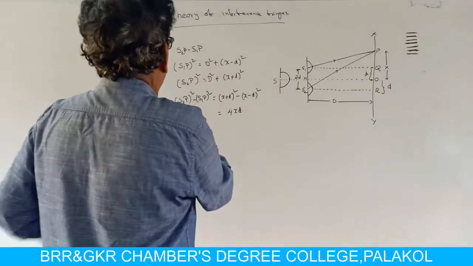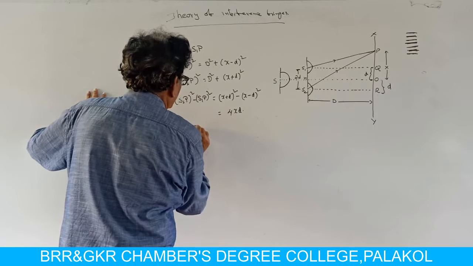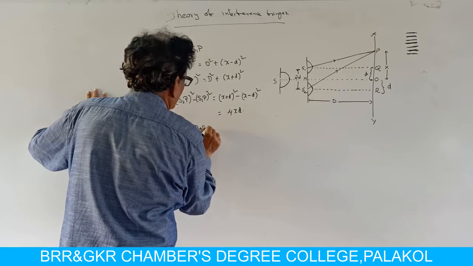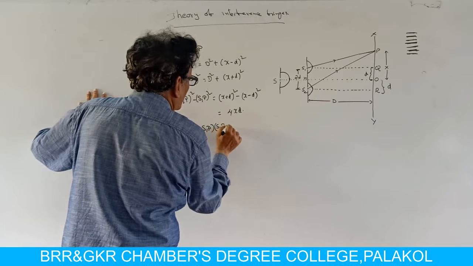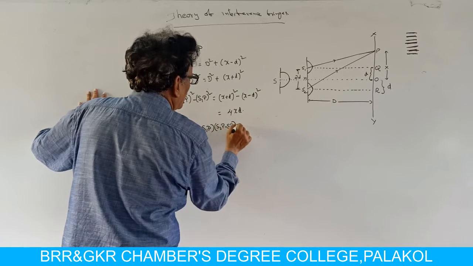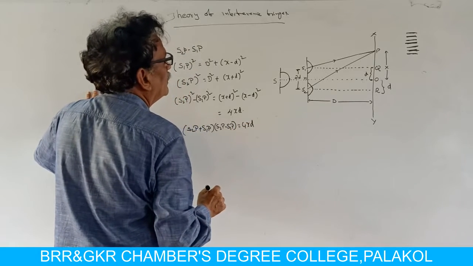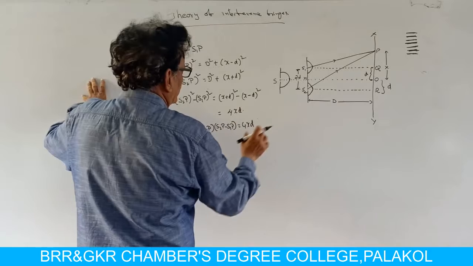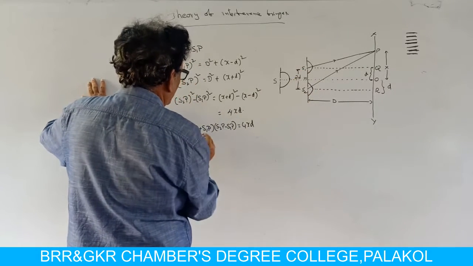But S2P square minus S1P square is (S2P plus S1P) into (S2P minus S1P), which is equal to 4xd. In case of addition, the small difference between these two lines is ignored.